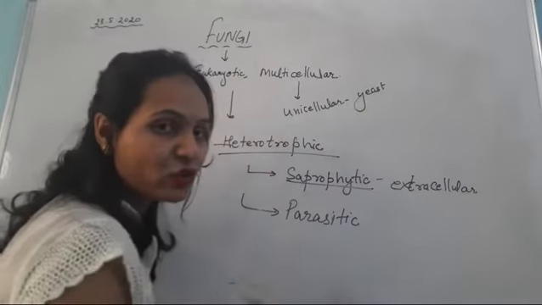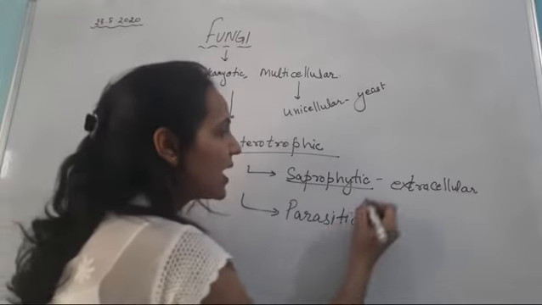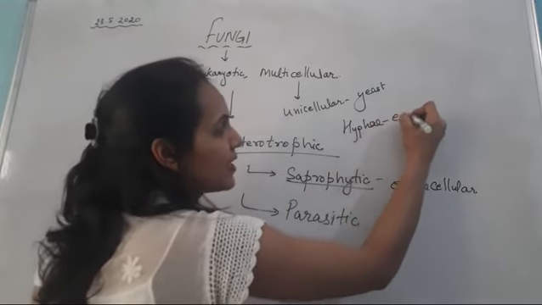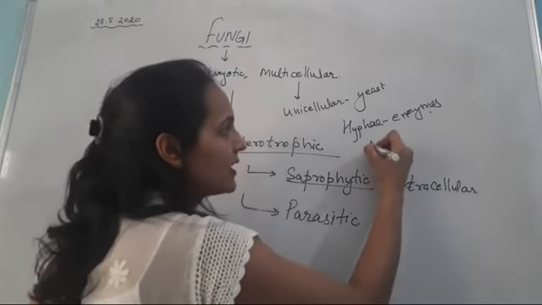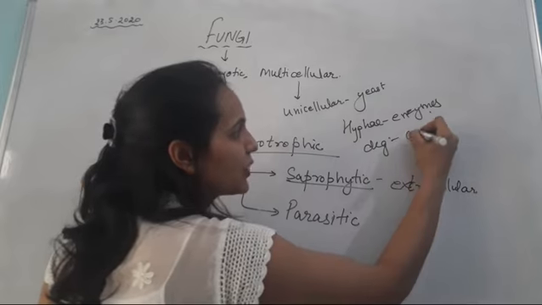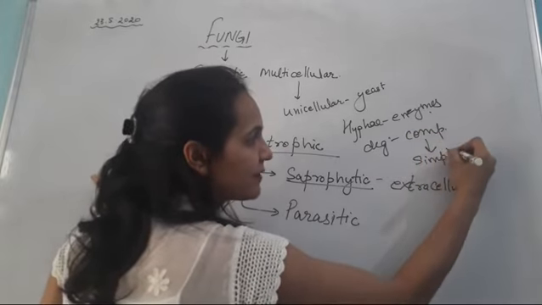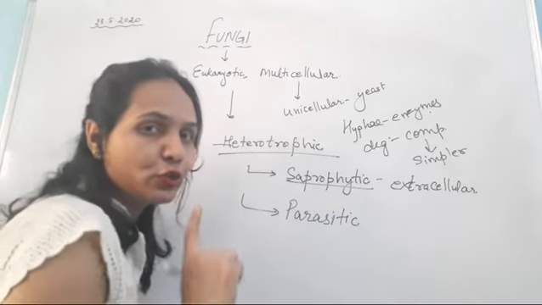What do you mean by extracellular? Extracellular means outside the cell. That means the fungal hyphae produce certain enzymes outside their body which degrade complex molecules into simpler ones, so that the fungi can absorb those simple substances for their nutrition.